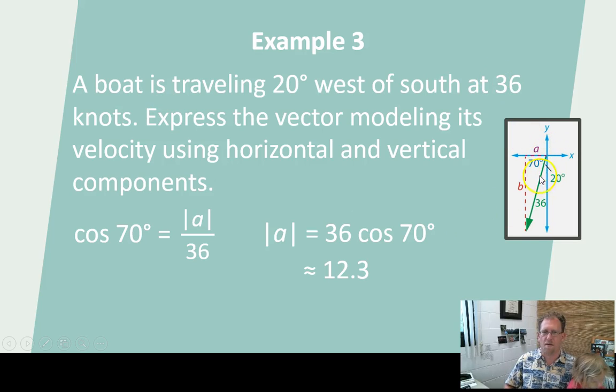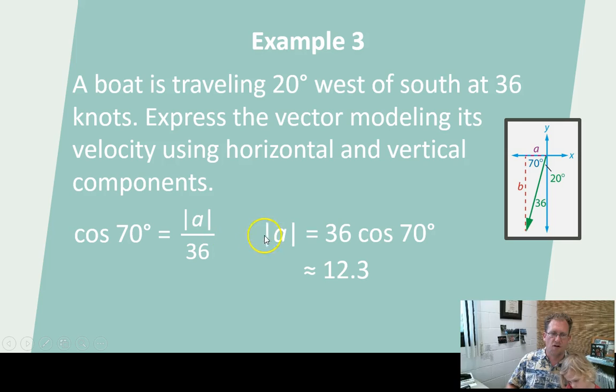So 36 is my magnitude, 70 degrees below the negative x-axis. I can use some trigonometry here and figure out A and B. I figure out A using the cosine and B using the sine because I have the hypotenuse. So the sine of 70 degrees is B divided by 36. The cosine of 70 degrees is A divided by 36.